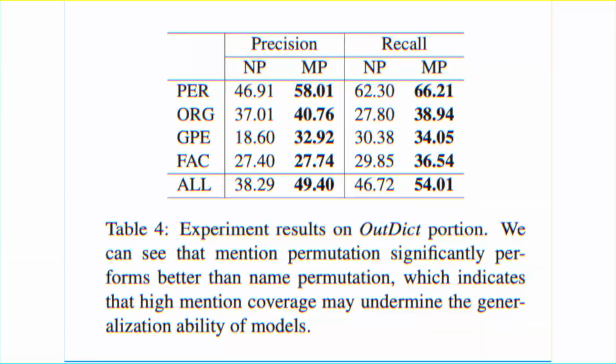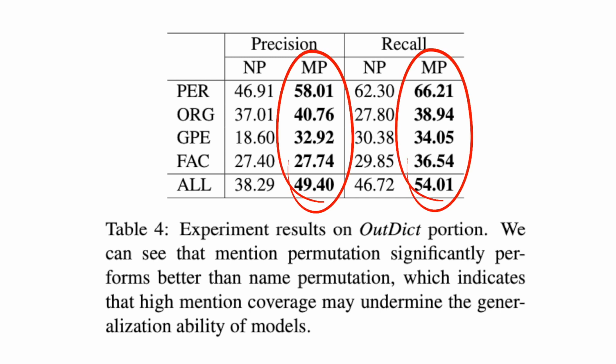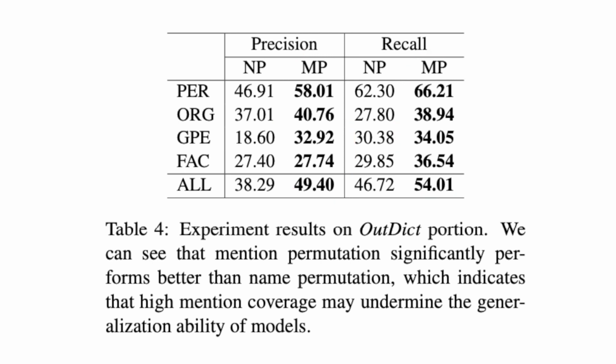In order for models to perform well in a low mention coverage environment, the model will have to rely heavily on context knowledge for NER predictions. Here are some of the results that we have found through our experiments. As you can see here on table 4, it compares the performance of the name permutation out-of-dictionary column with mention permutation. Here you can see that the model performs better in the mention permutation setting for all entity types, showcasing that high mention coverage undermines the model's ability to generalize to unseen mentions. High mention coverage will lead the models to mainly memorize and disambiguate frequent entity names rather than picking up irregular entities.